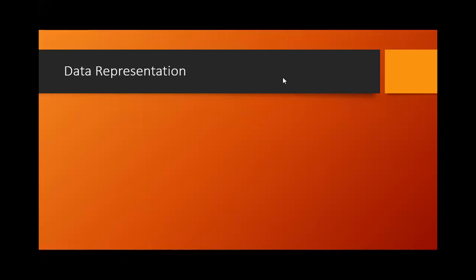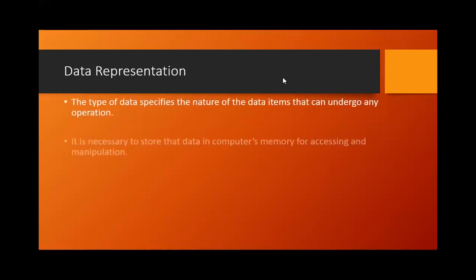If you keenly observe the first point, let me put up the points over here: the type of data specifies the nature of the data. Nature of the data means whole number, that is integer, characters, or fractional parts in case of float and double, right? And the memory representation also we have discussed.